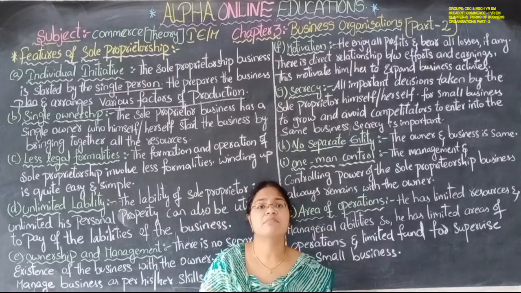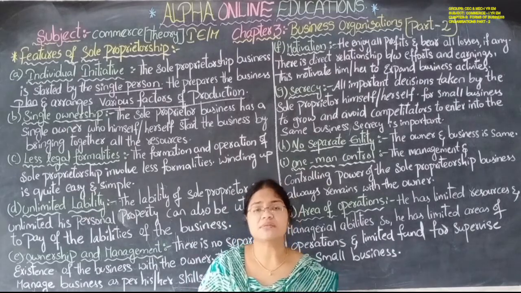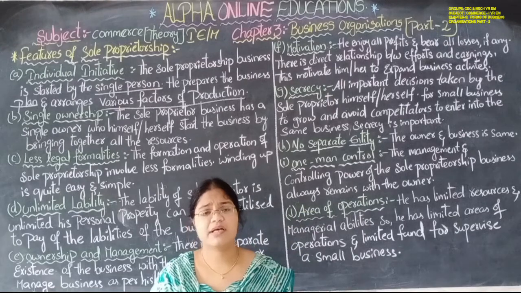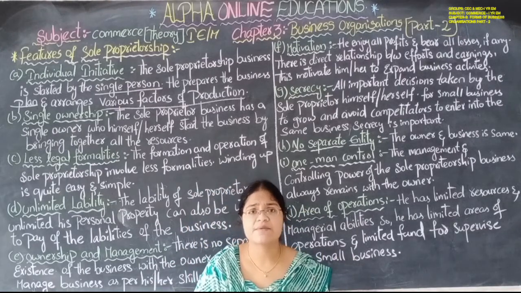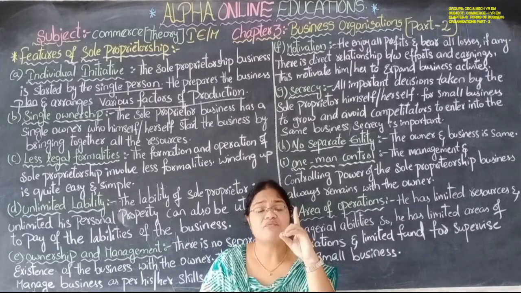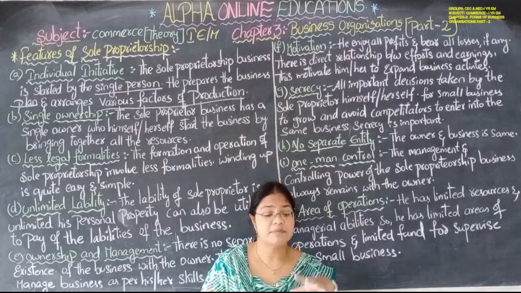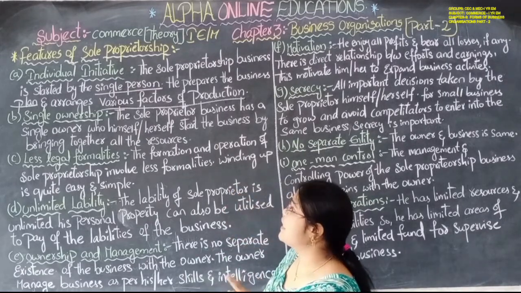He will give some goods on credit also, and he will maintain those records. So one man does all these things because he has that capability.